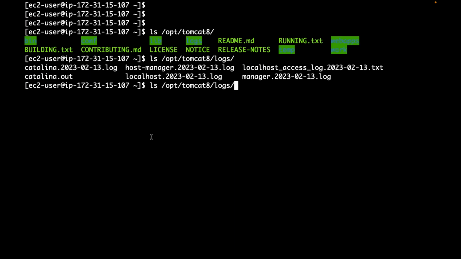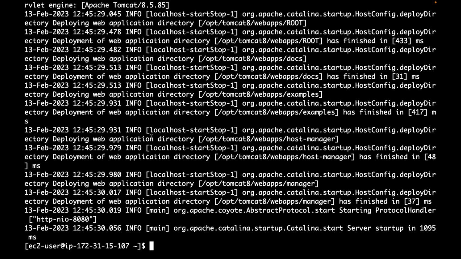But as a developer, as a DevOps guy, I don't want to SSH to the server and see the logs. And I have 100 different application servers. Can I capture all these logs to CloudWatch, a central place where I can query these logs also if required? Yes. To do that, you need to have a CloudWatch agent installed, and you need to configure that agent with what logs have to be sent to CloudWatch, whether it's system logs or application logs.